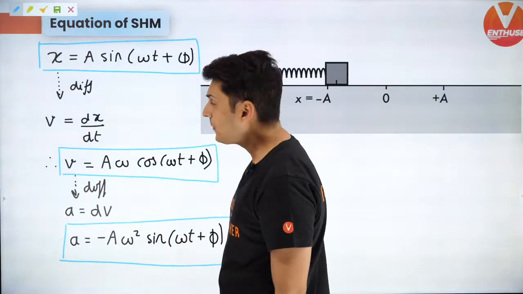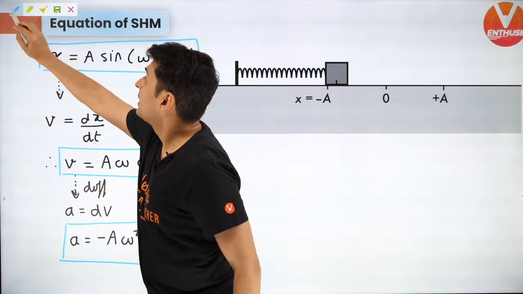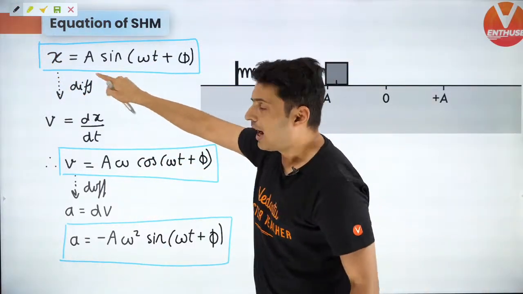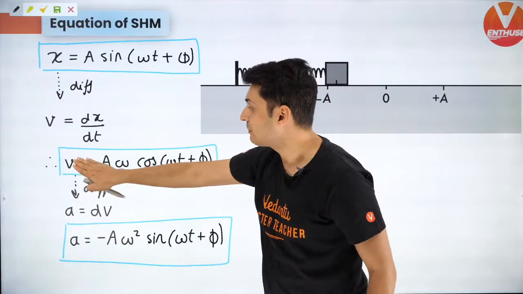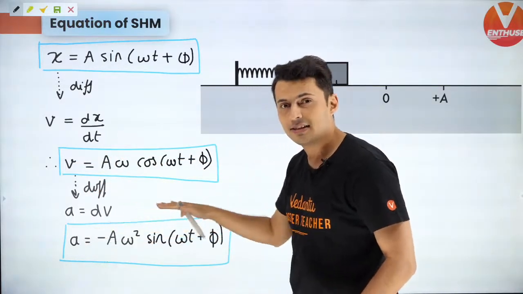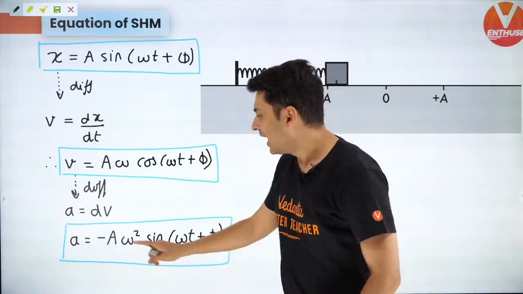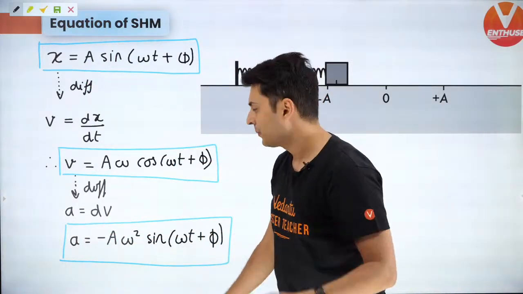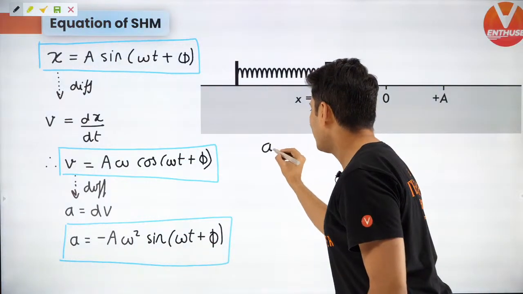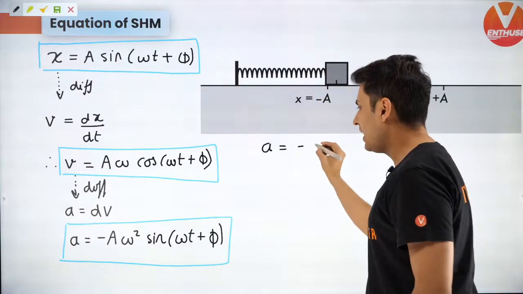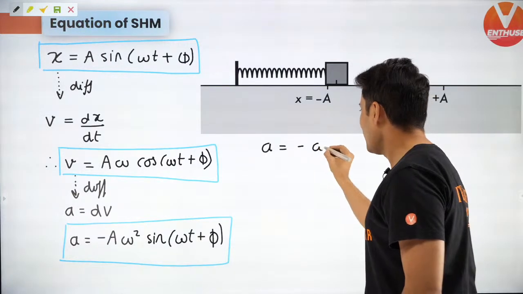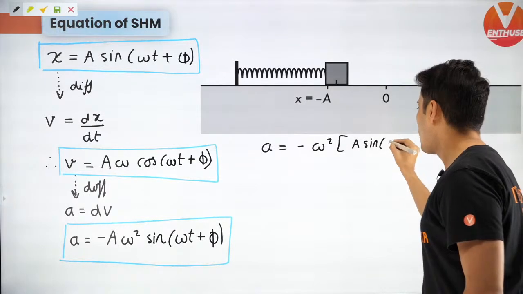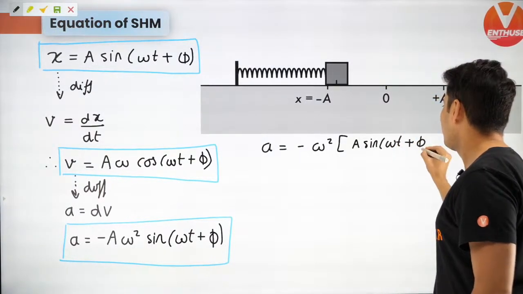Very good. Now, next thing up is, I have found position as a function of time, velocity as a function of time, acceleration as a function of time. I feel I can also write acceleration in terms of x. You will ask, sir, how? Look at this. Acceleration is minus omega square in brackets a sine omega t plus phi.